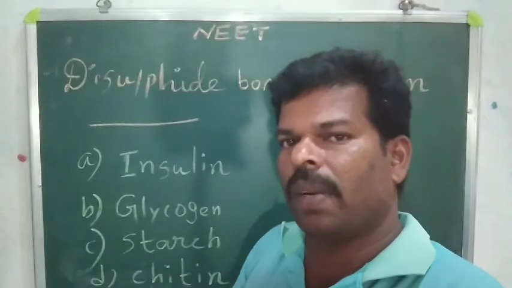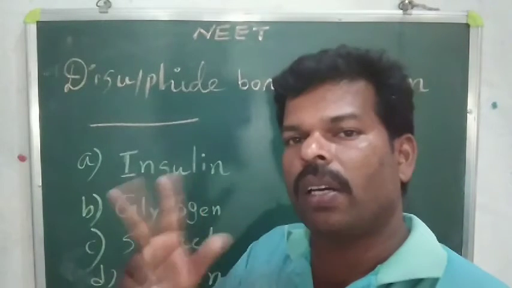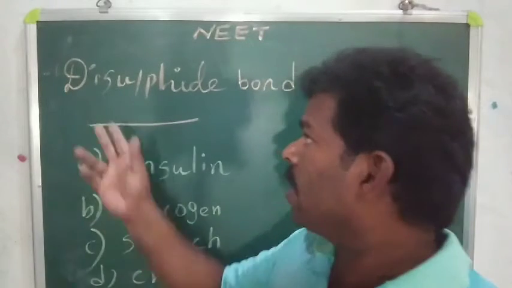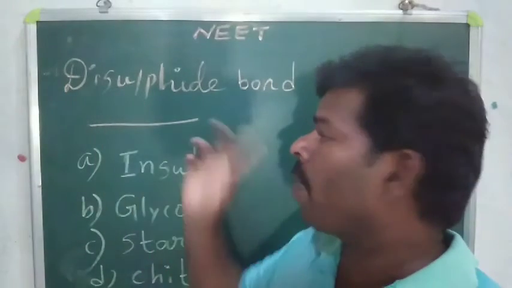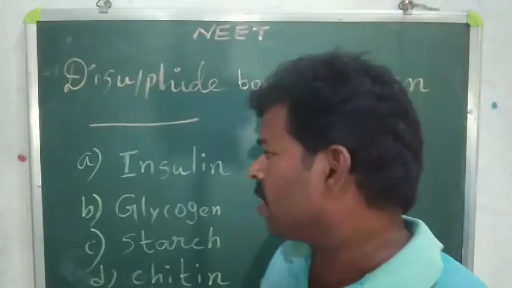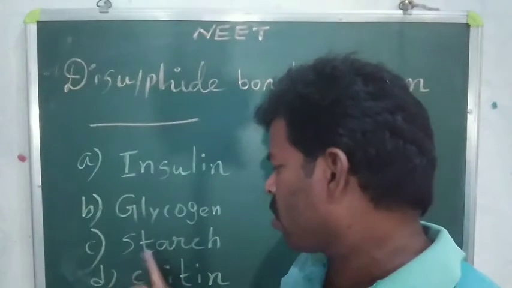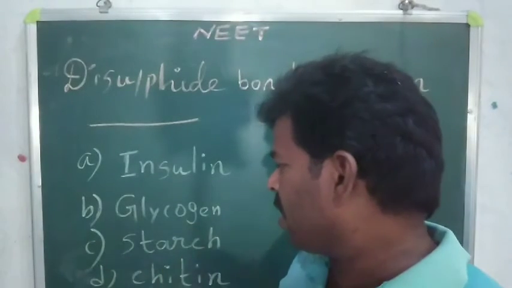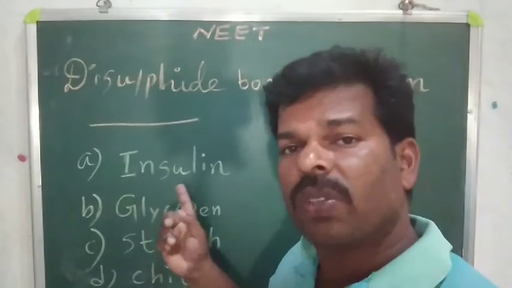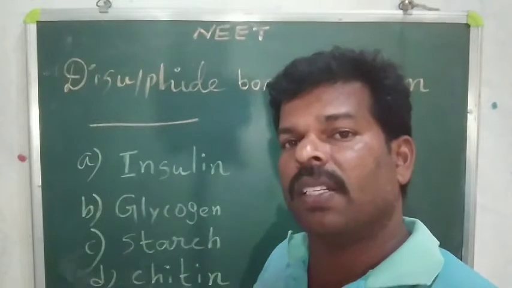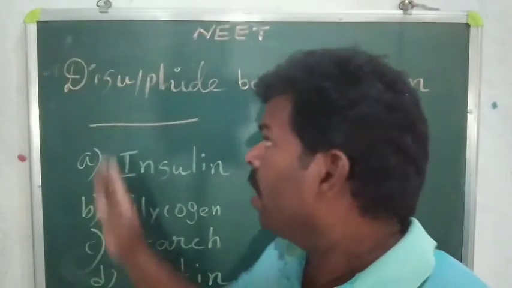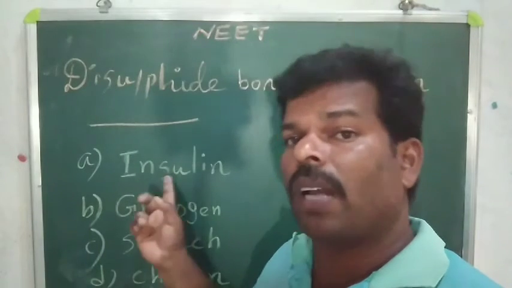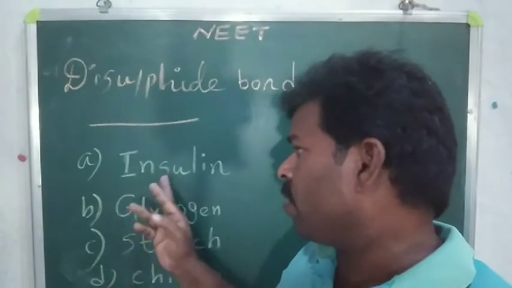You know the disulfide bond very well. It is a connection between two. That's a disulfide bond between dash and dash. Insulin, glycogen, starch and chitin are given to us. Here the correct answer is insulin. Insulin has A chain and B chain. Both chains are connected by a disulfide bond. That is very, very important. The answer here is insulin.